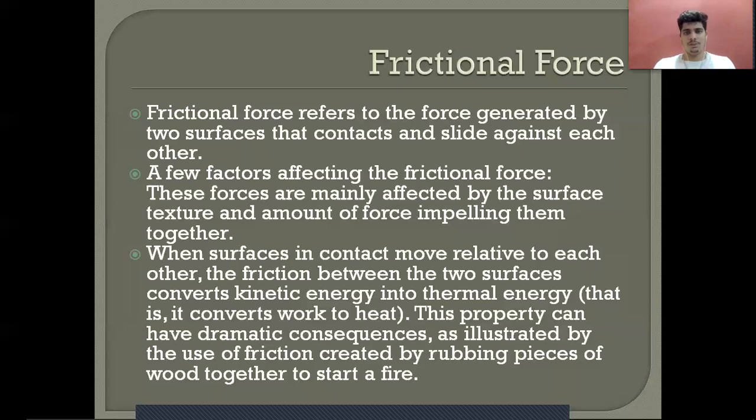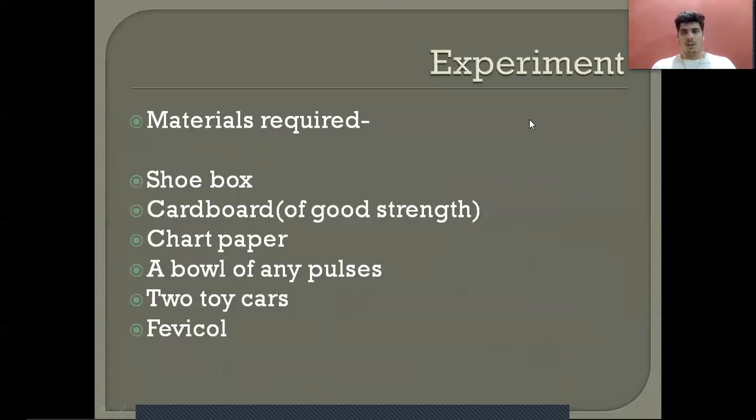But friction is very important, as I just told you at the start of the lecture. These properties are by default, and we cannot do anything about it. Its kinetic energy is converted into thermal energy. It's natural.